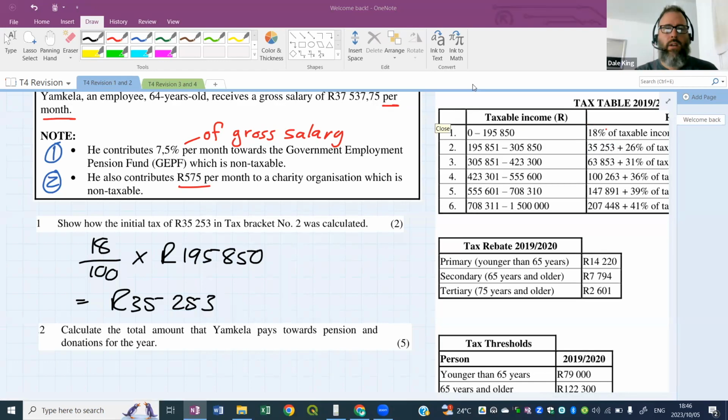So, that's just a straight value. You don't need to work anything out there. You don't have to work out a percentage or anything. It's just 575 per month. But the question wants a total amount for the year. That's a monthly value. We need an annual value for the charity. And then you need to add it to the pension calculation.